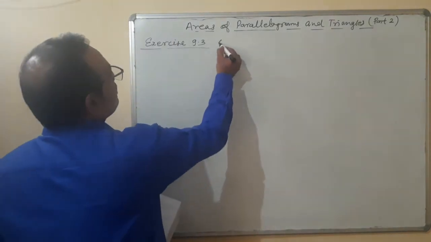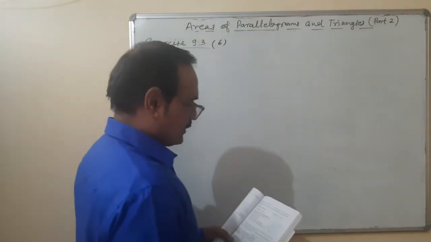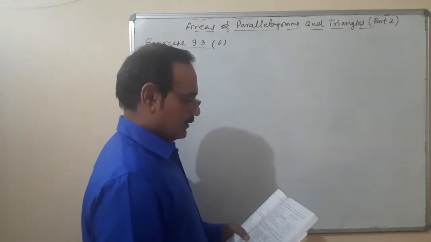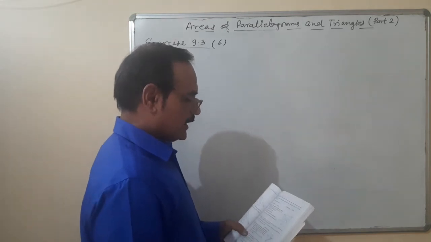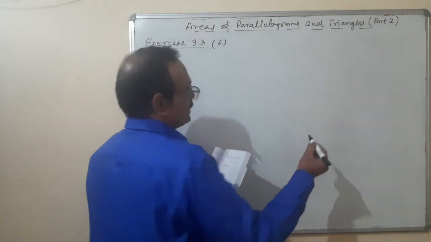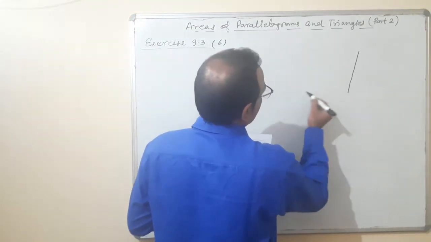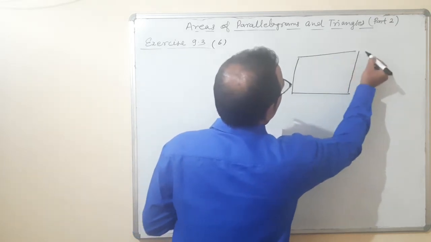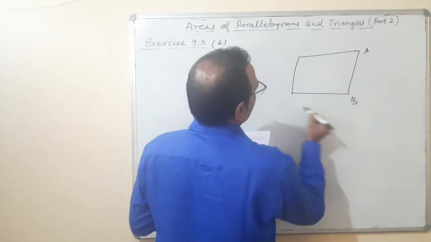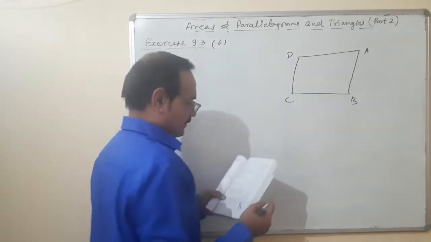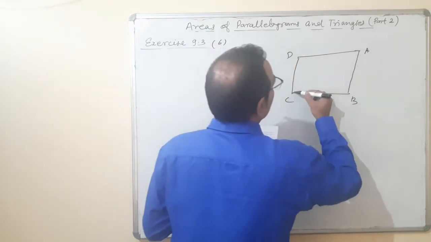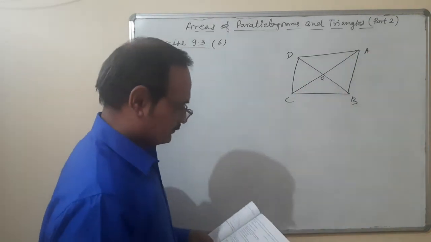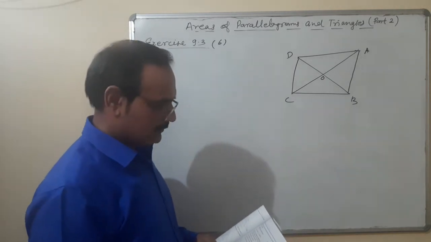Question number 6. Diagonals AC and BD of a quadrilateral ABCD intersect at O. A, B, C, D. Diagonals AC and BD intersect each other at point O. It is a quadrilateral, it is not a parallelogram.